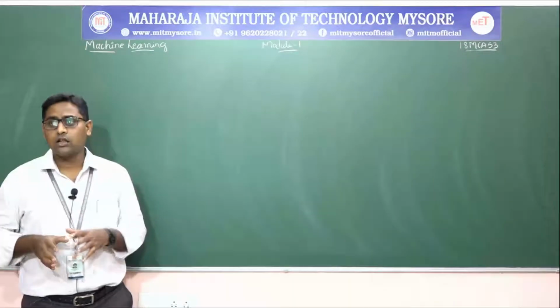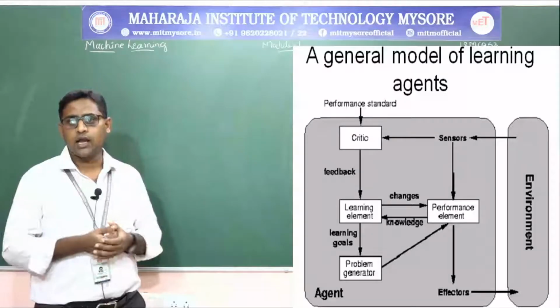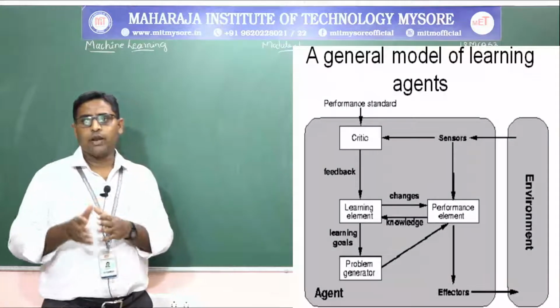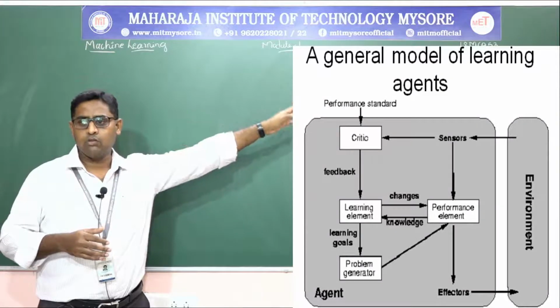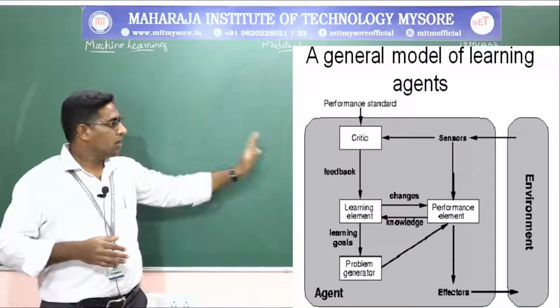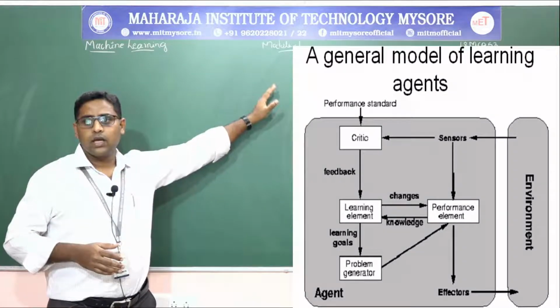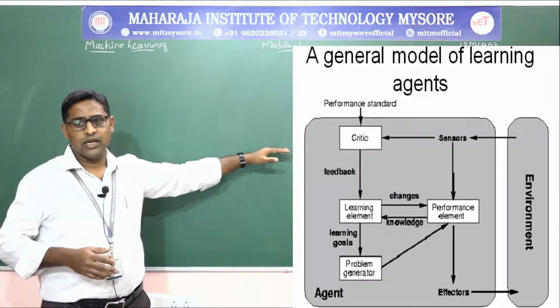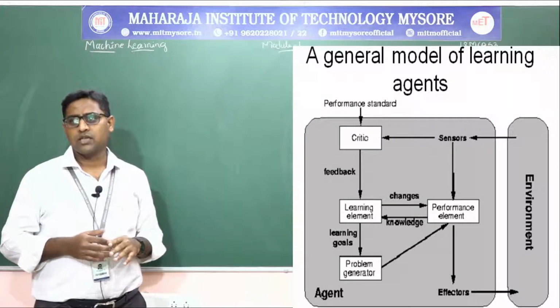So in general, the model of the learning agent, which we have defined earlier also in the class session, is that there will be an environment on one end, and from the other end there will be agents learning from the environment. So the agent is made of the critic, the learning element and the problem generator, and it will go to the performance element.